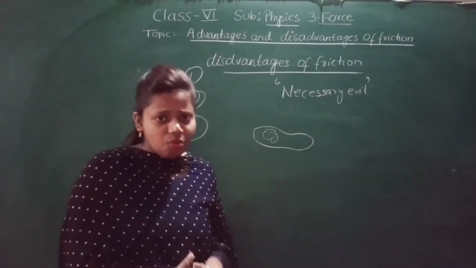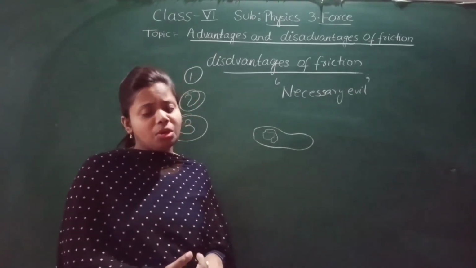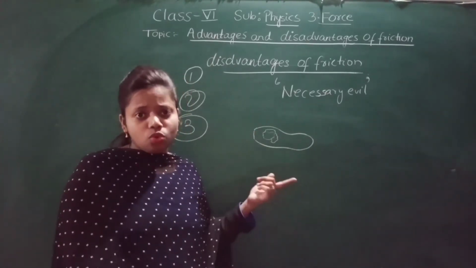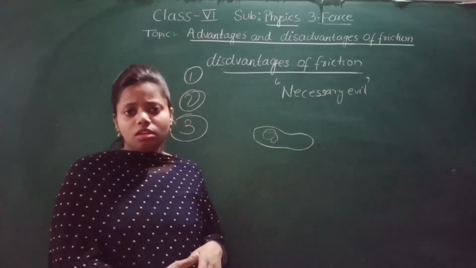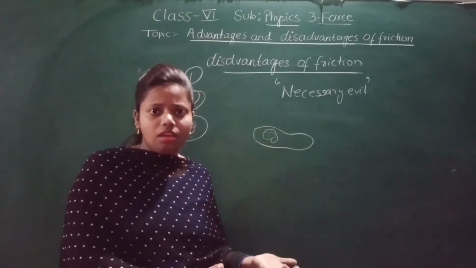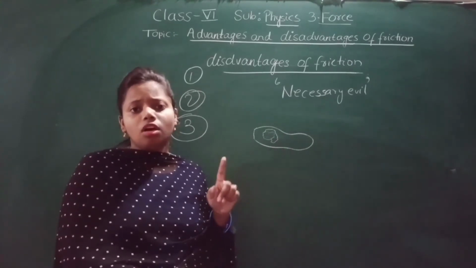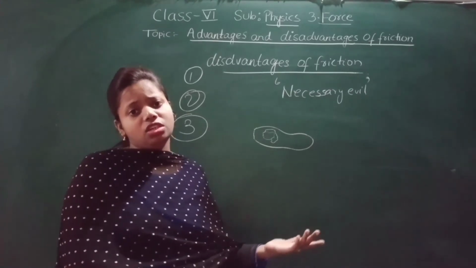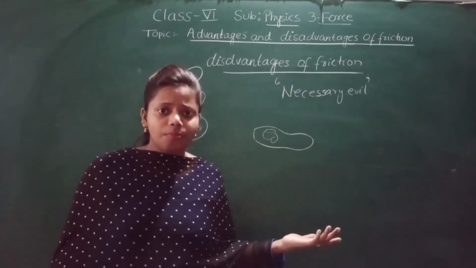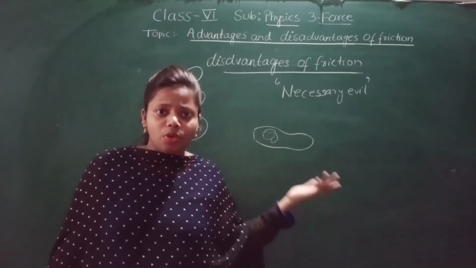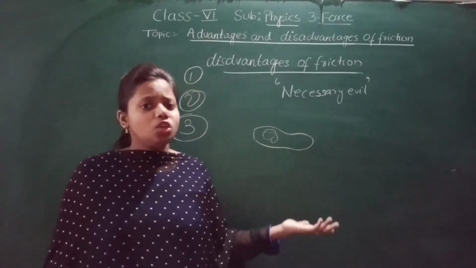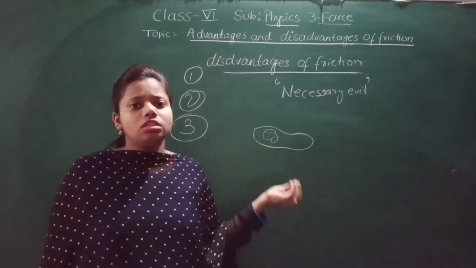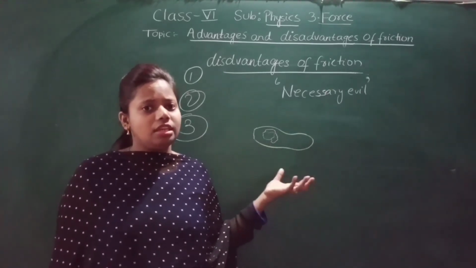Because of friction, there is a wastage of energy, there is a wastage of money, but it is also very useful. Wastage of money how? When our shoe sole wears, we have to buy a new one. When the machine part gets damaged, we have to buy again. So there is a loss of energy and even a wastage of money. But friction is also very useful. We are able to walk. The vehicles are able to stop because of friction only. If friction were not there, we would only slip, we would only fall. So this is the reason why friction is a necessary evil.